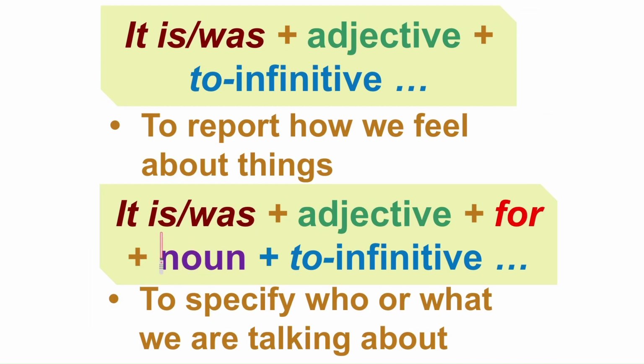And we use "it is" or "it was" adjective "for" noun and to infinitive to specify who or what we are talking about. I know they're quite confusing, but if you take a look at them carefully, there are some common elements. So you don't need to memorize all of them. You just need to know the rules and how to use them.